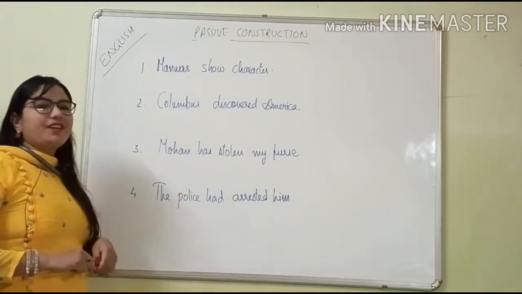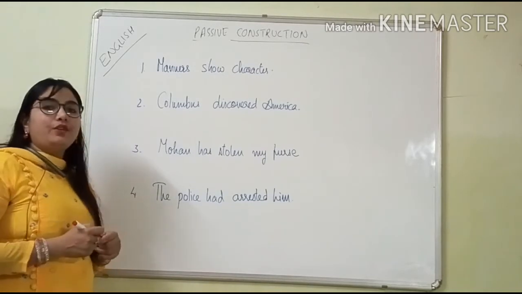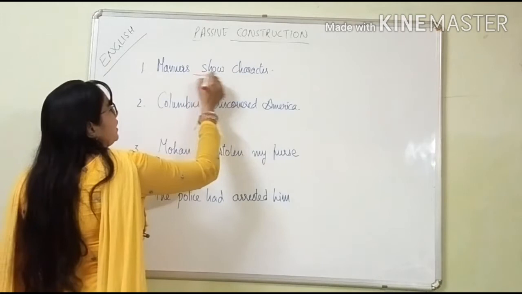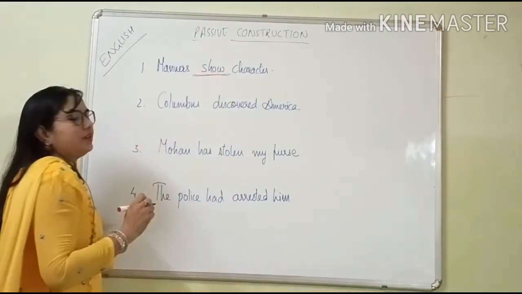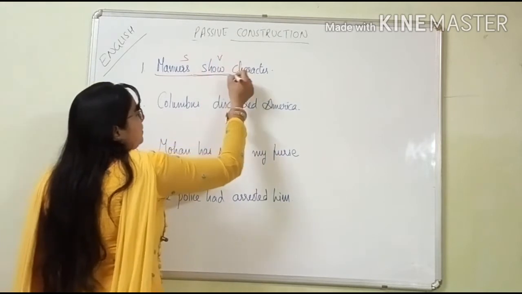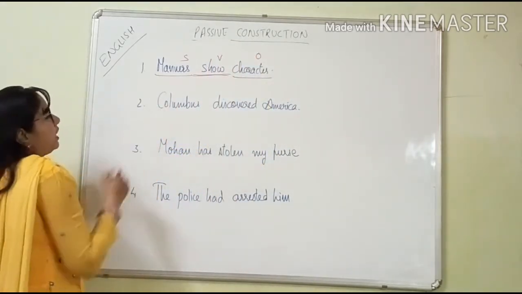See now, first one: Manners show character. First of all we have to find out which tense it is in. Manners show character. It is in the present tense. This is the subject, this is the verb and this one is the object. Now come on, make the sentence. So what will come first? Object.